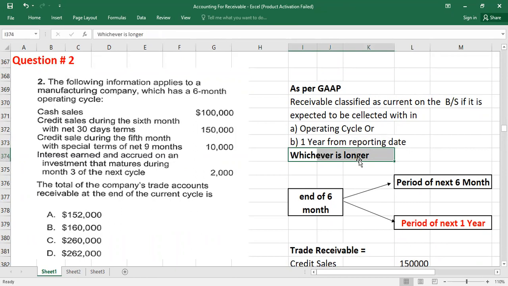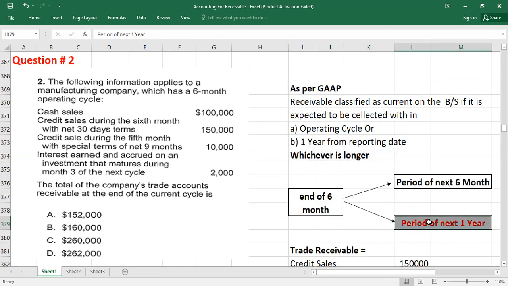So here the longer, if you look at the end of 6 months, you will sit. So you will check the period of next 6 months, okay, which is the operating cycle, and the period of next 1 year. Okay, and you will select the longer one. So the longer one is the period of next 1 year.